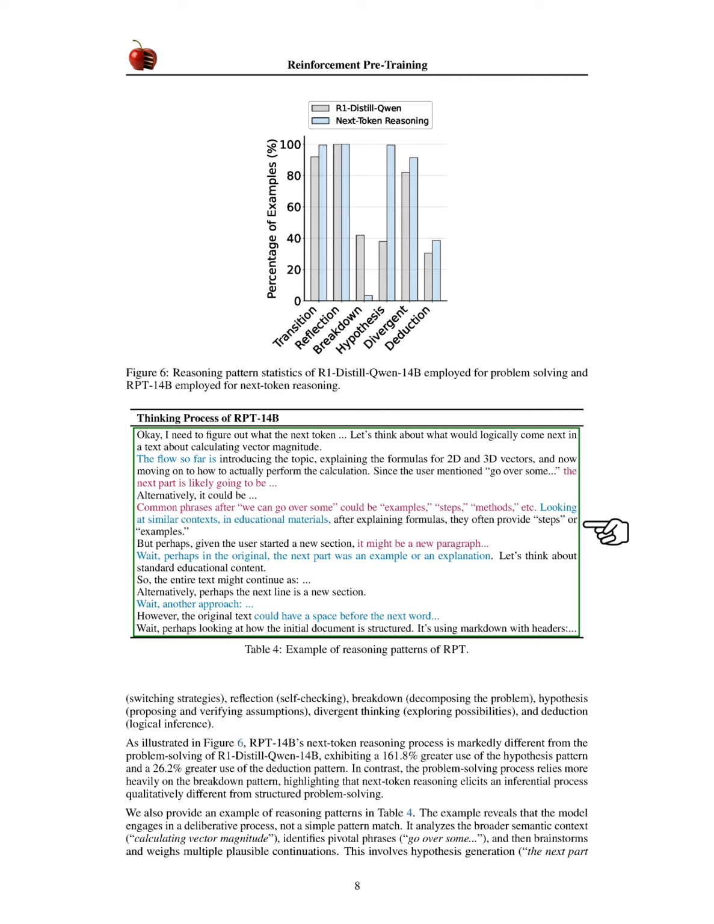We provide an example of reasoning patterns that illustrates a deliberative process rather than simple pattern matching. The model analyzes the broader context, identifies key phrases, and explores multiple plausible continuations, demonstrating a complex reasoning process that aligns with RPT's goal of fostering deeper understanding.